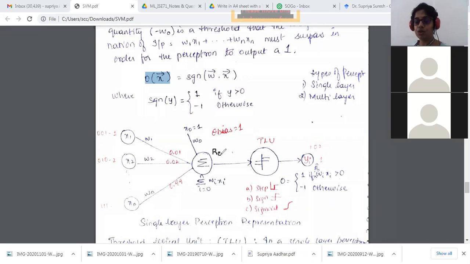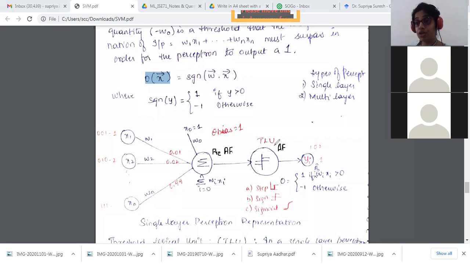So, as we said, this is going to be my pre-activation. I'm writing it as two separate things, but actually, one single neuron will have the pre-activation and activation together. So this is the pre-activation function, and this is my activation function, which I call a threshold logic unit.